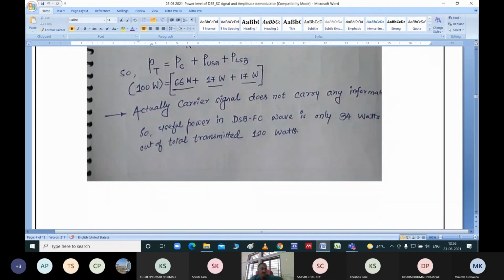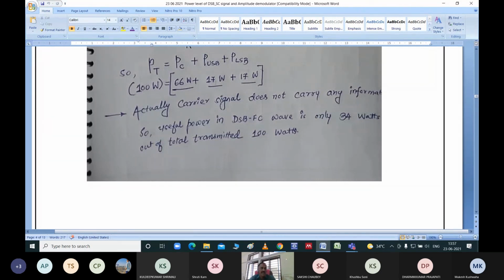So whenever you send 100 watt power with a DSB signal, 66 watt power will be consumed inside the carrier portion, which is not containing information. So what you can do is transmit 100 watt power, but use the suppressed carrier system. So here let it be 50. So this will become 25, this will become 25.